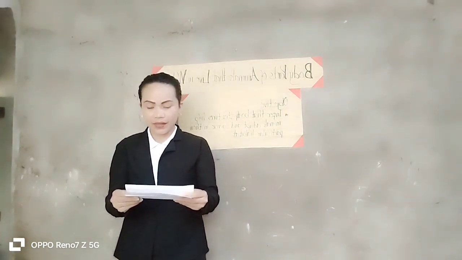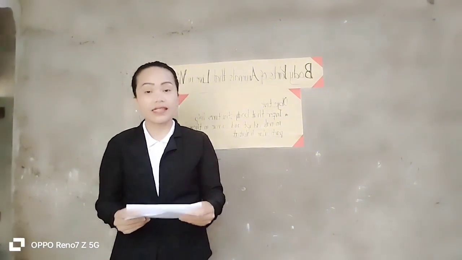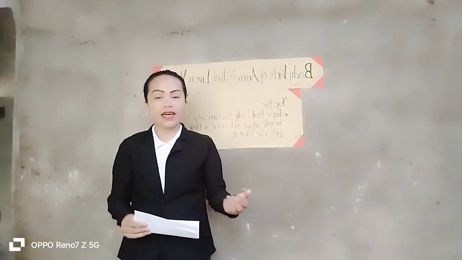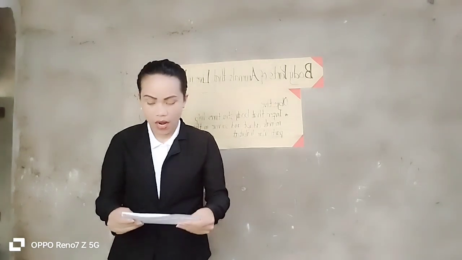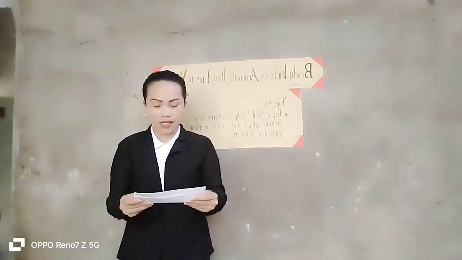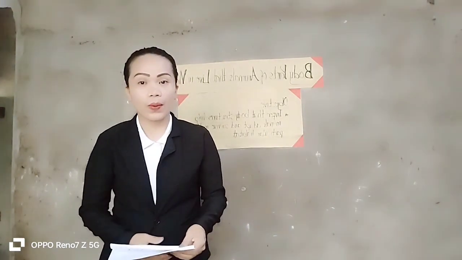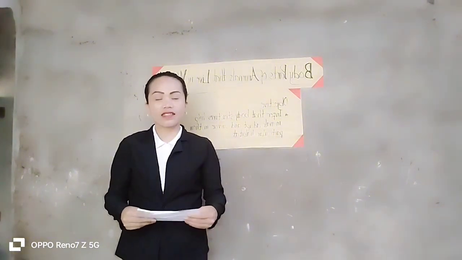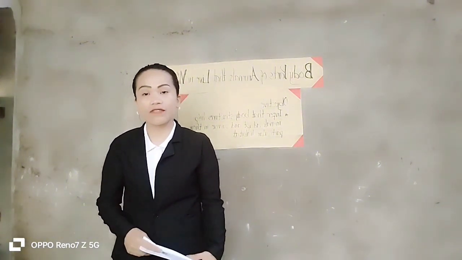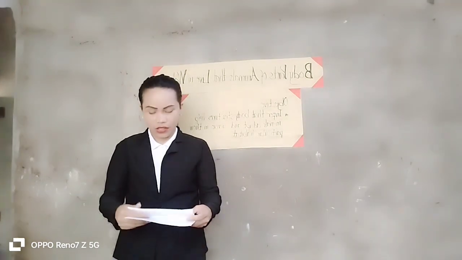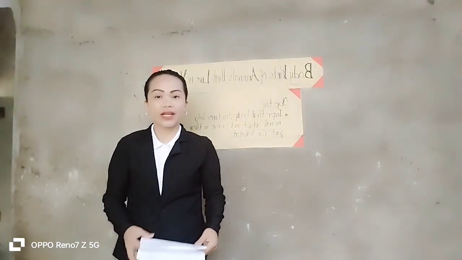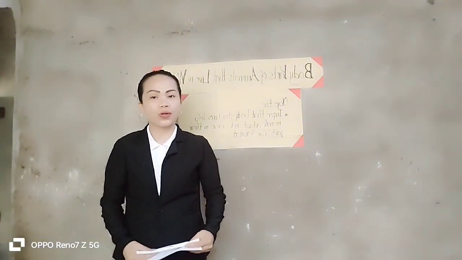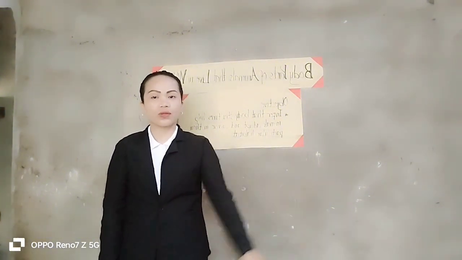Next one, share your ideas with your group. If you have any idea, you have to share it in your group. Next is, all must cooperate with your group, alright? And then next one is, raise your hand if you have any question. Alright, do you understand? Okay, now go to your different groups.